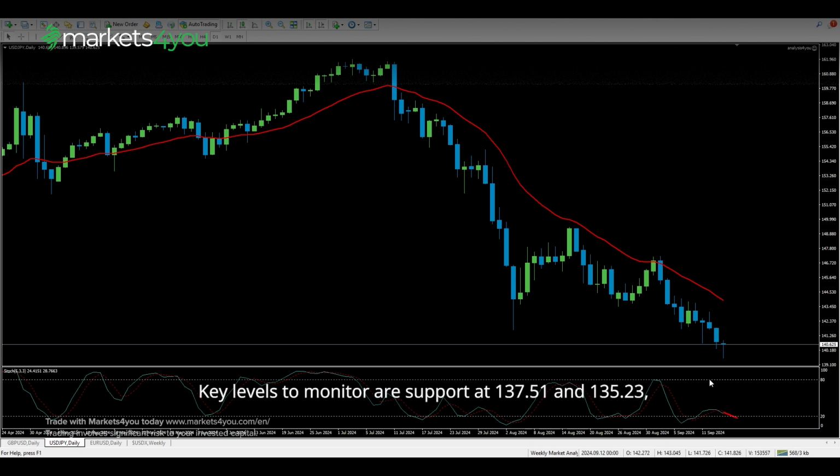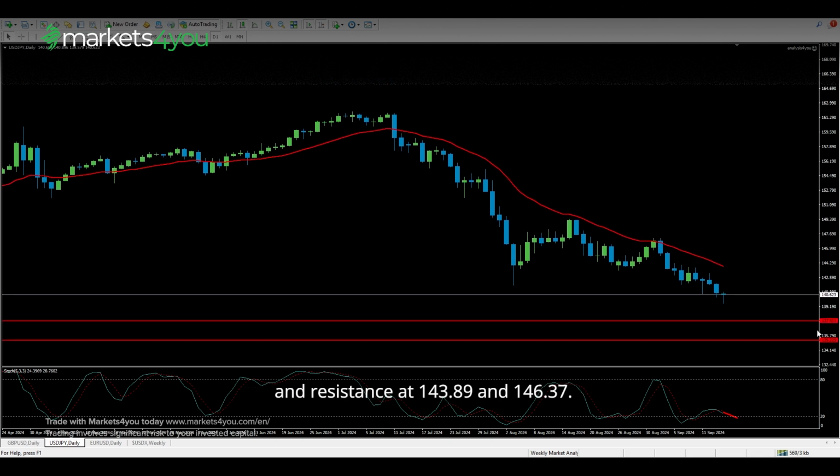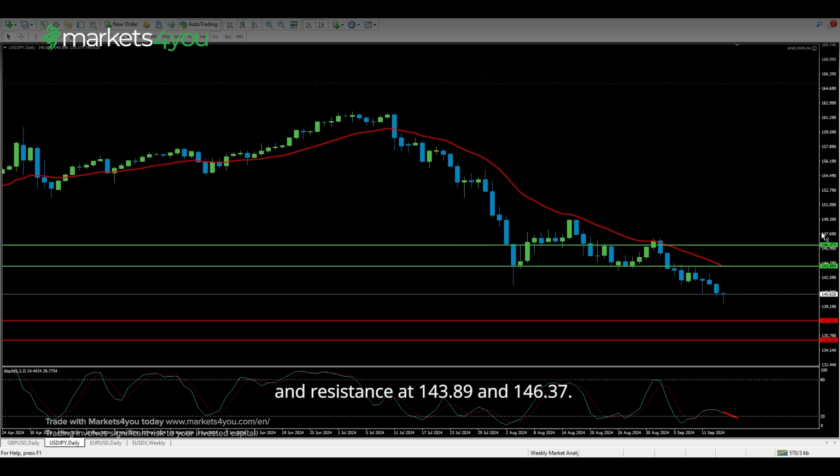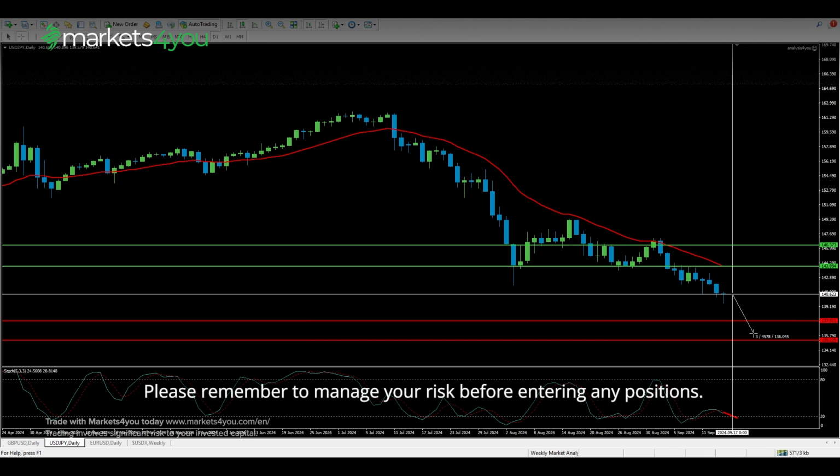Key levels to monitor are support at 137.51 and 135.23, and resistance at 143.89 and 146.37. If the price moves according to our analysis, we might see 200 pips or more this week. Please remember to manage your risk before entering any positions.